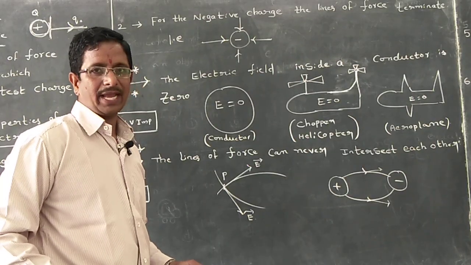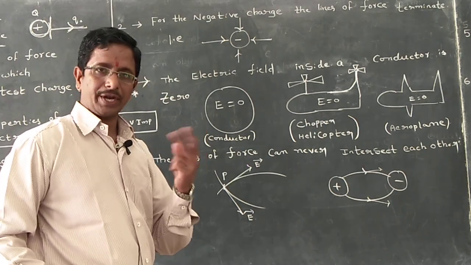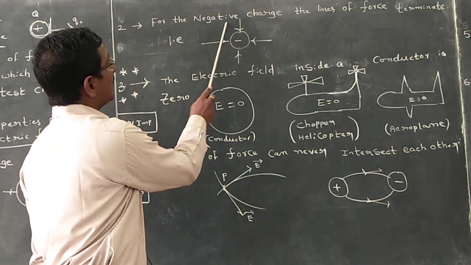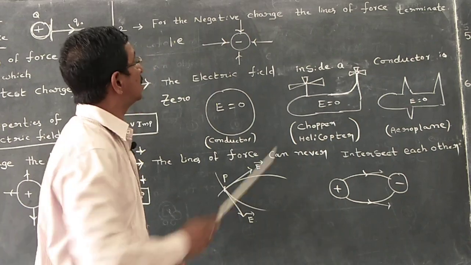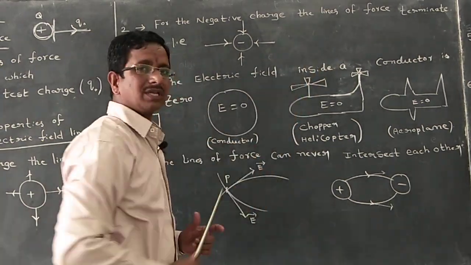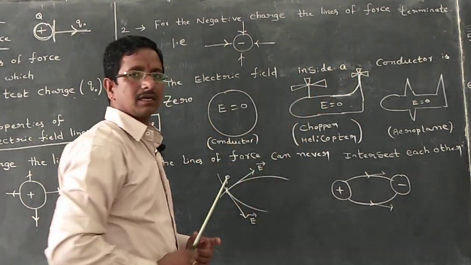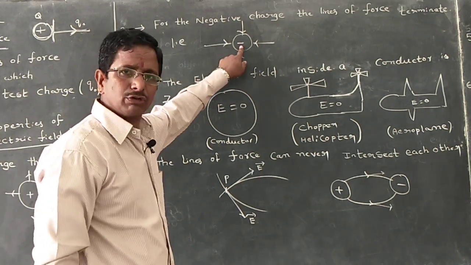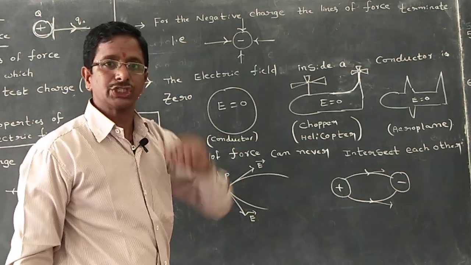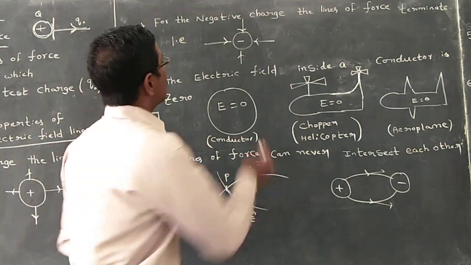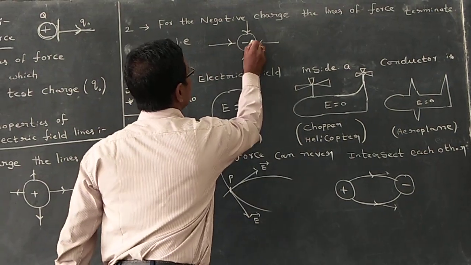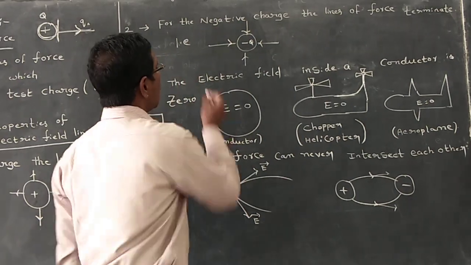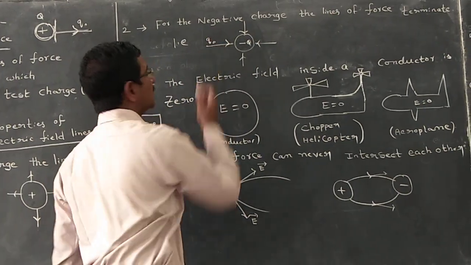Now point number 2. For the negative charge, the lines of the force terminate. What is meaning for that one? I took a negative charged particle, minus q. I took a small test charge particle.